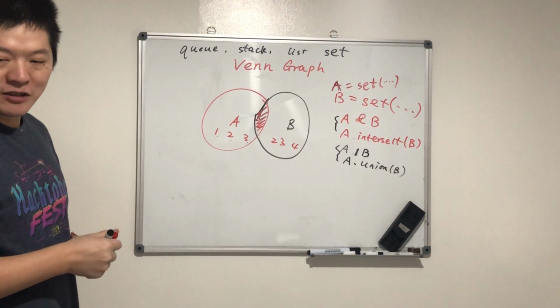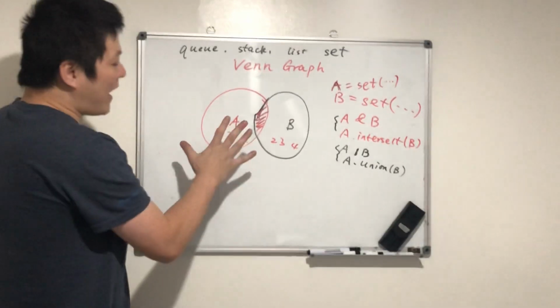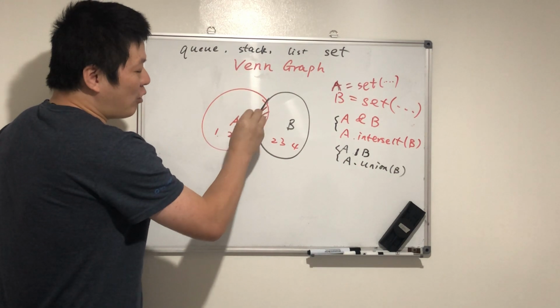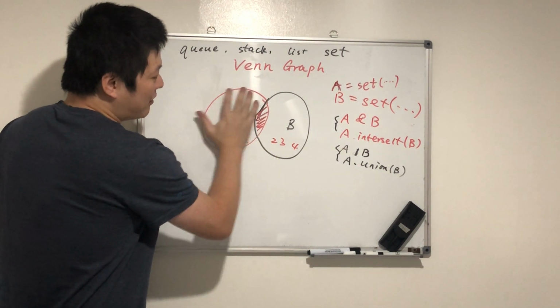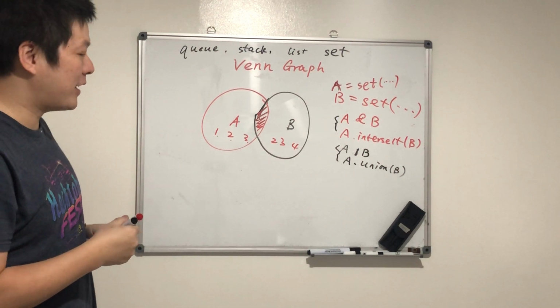How about, this is interesting, I want the elements not in common, so this bit and this bit.